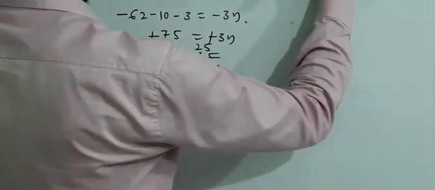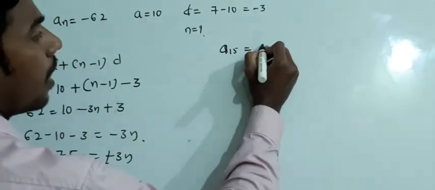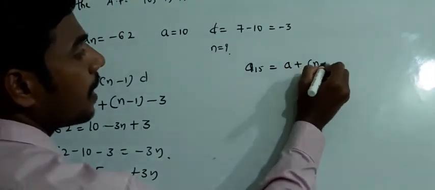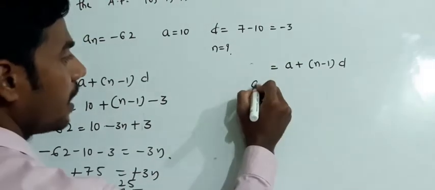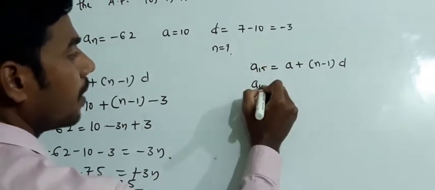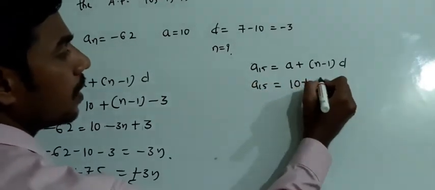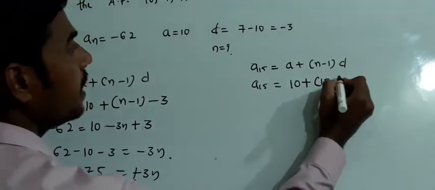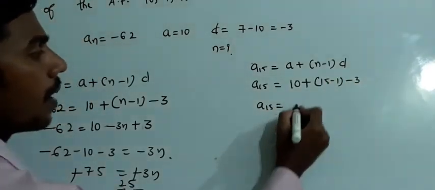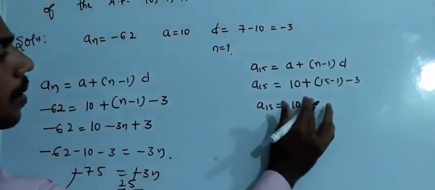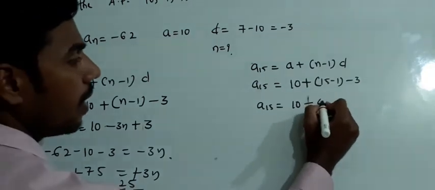That is, a15 is equal to a plus (n minus 1) into d. So what is a15? We need to calculate a15. What is a? 10 plus (15 minus 1). What is d? -3. a15 is equal to 10 plus minus into plus minus. 15 threes are 45.